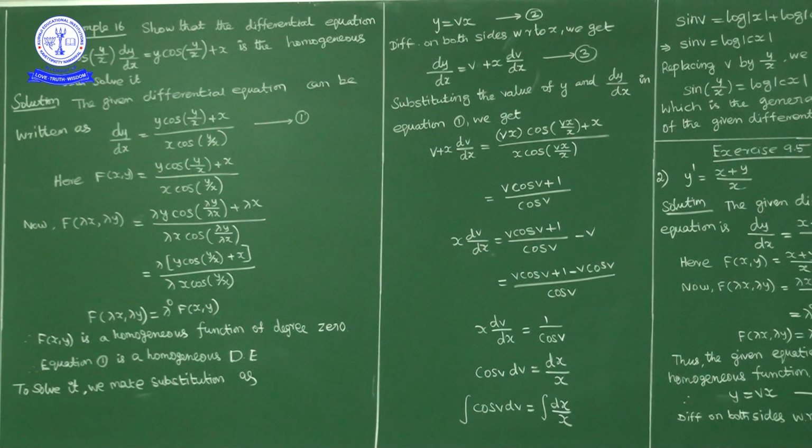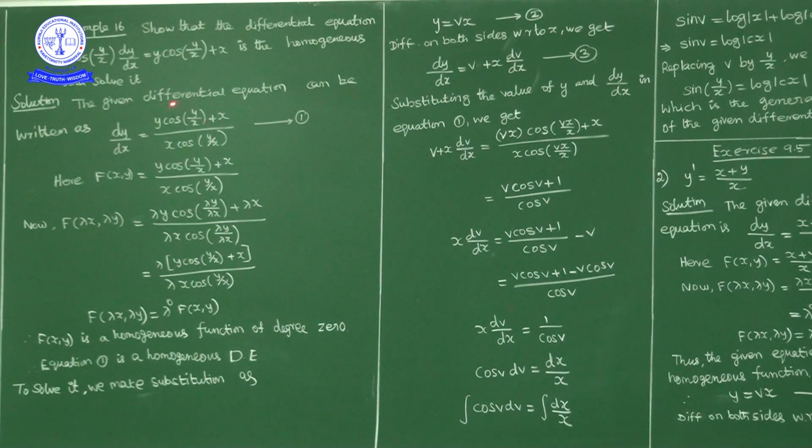To show this is a homogeneous differential equation, I'll mark this as equation 1. The right hand side I'll consider as f(x,y) = (y cos(y/x) + x) / (x cos(y/x)).